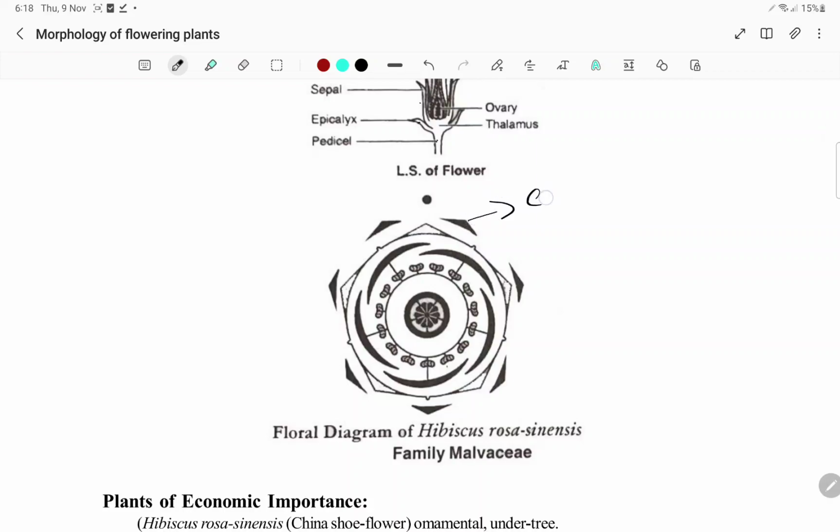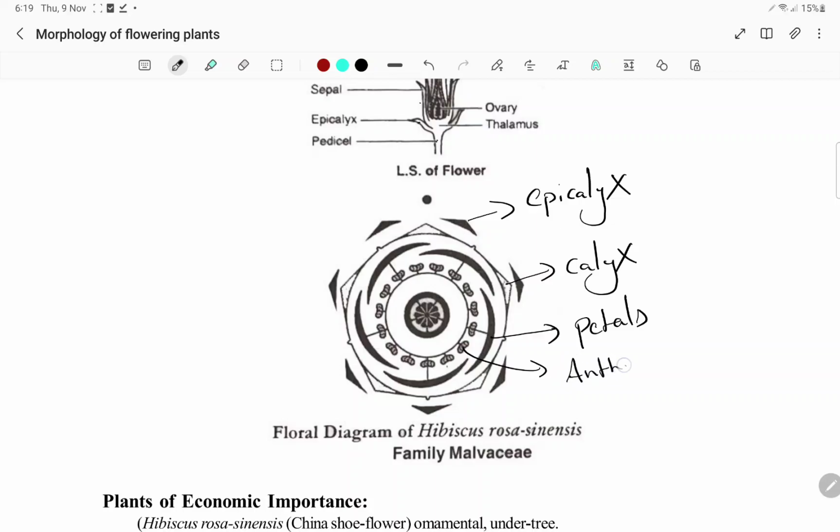We have the epicalyx, calyx, petals which is corolla, and we have the androecium which is anthers, and this is the syncarpous.